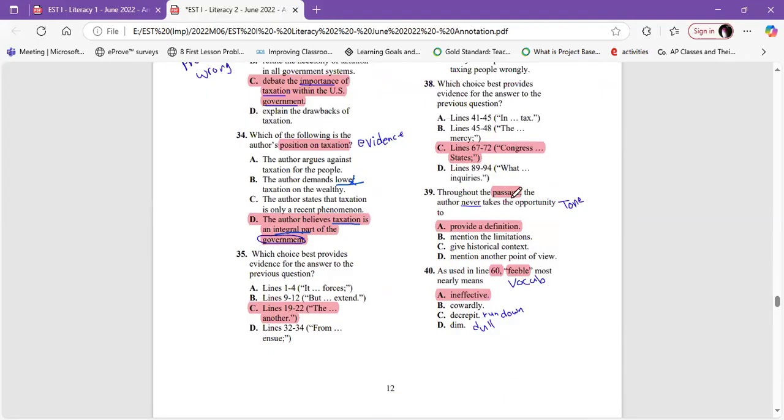Throughout the passage, the author never takes the opportunity to... this is a tone question. And this kind of tone question is the hardest. Why? Because you have to read the whole passage to find out what wasn't mentioned. It looks like a question where everything is mentioned except one thing. If you're going to look, you're going to find that he never provided a definition, but we're not going to read the whole text because it's going to take time.